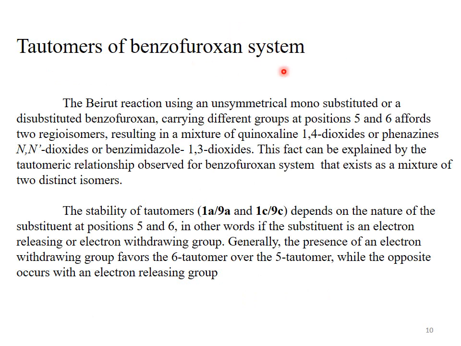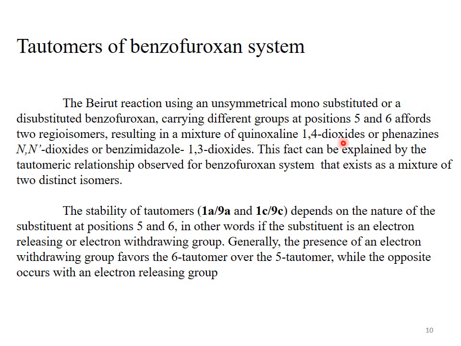Tautomers of the benzofuroxan system. The Beirut reaction using an unsymmetrical mono-substituted or disubstituted benzofuroxan carrying different groups at position 5 and position 6 affords two regioisomers, resulting in a mixture of quinoxaline 1,4-dioxides, or phenazine N,N-dioxides, or benzimidazole 1,3-dioxides.